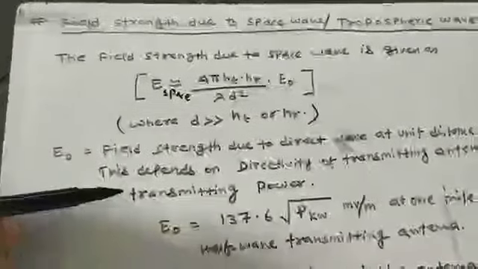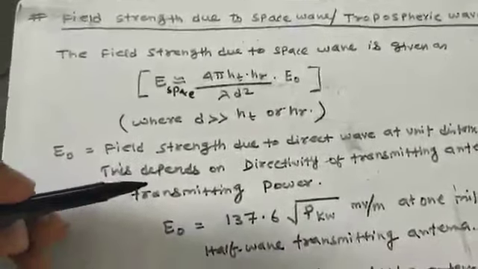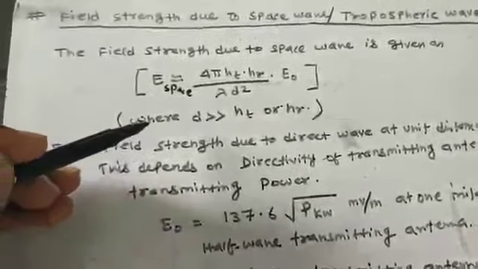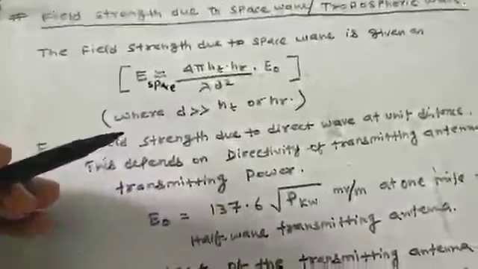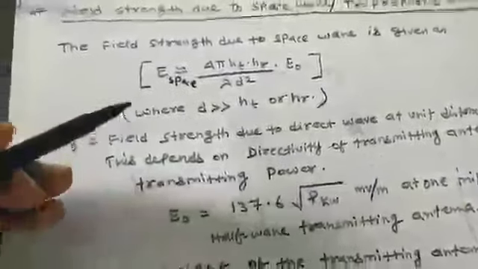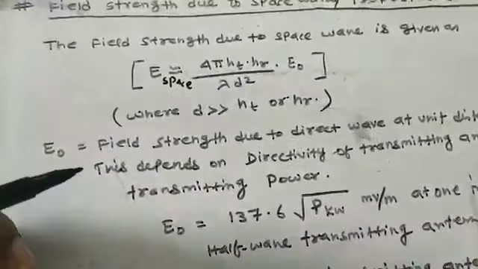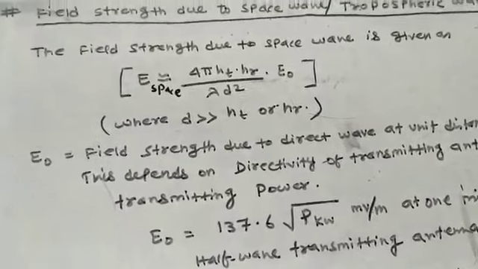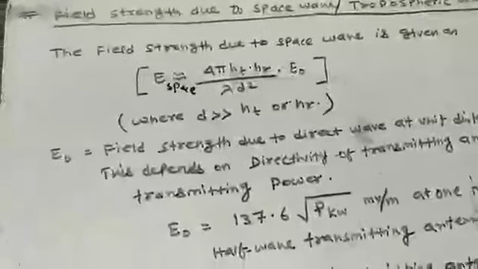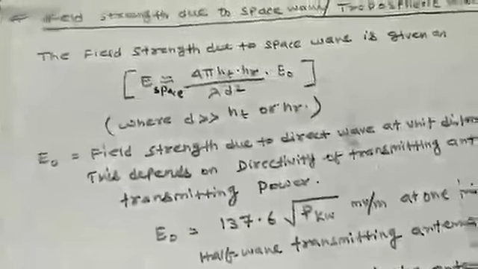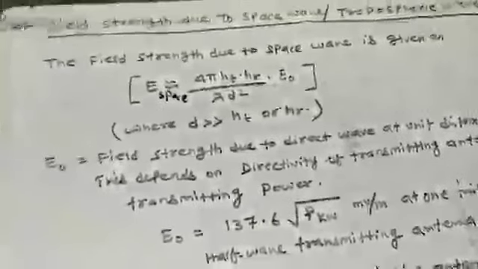Because there are two different types of waves, these waves will be added if there is constructive interference, and these two waves will nullify each other if constructive interference does not take place. So today I will discuss what is the net field strength value of the space wave communication.